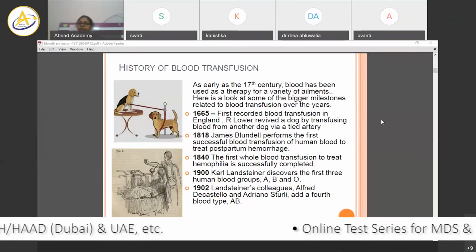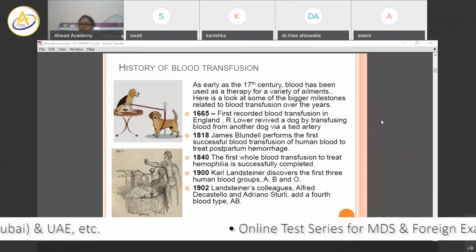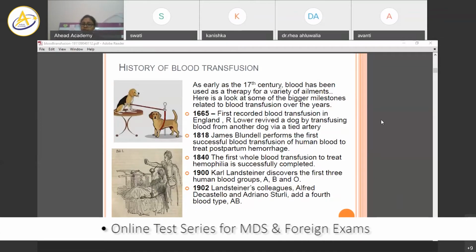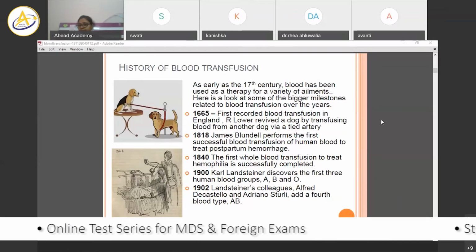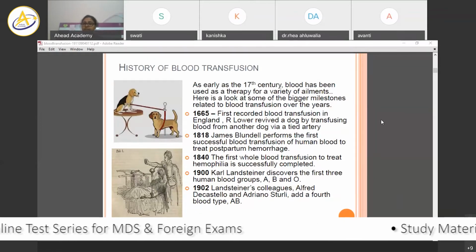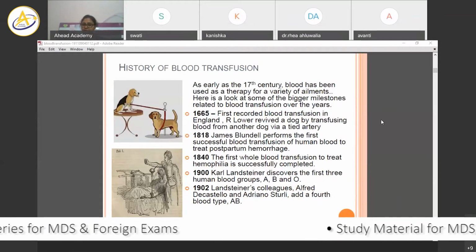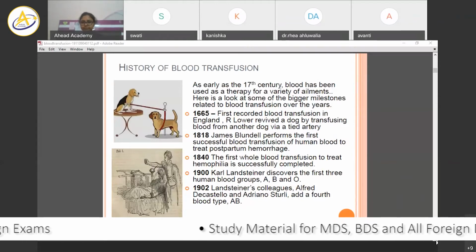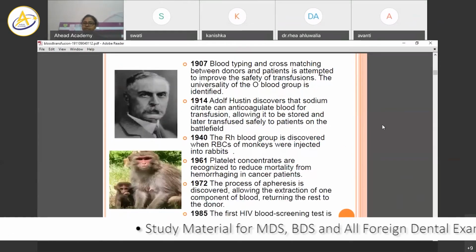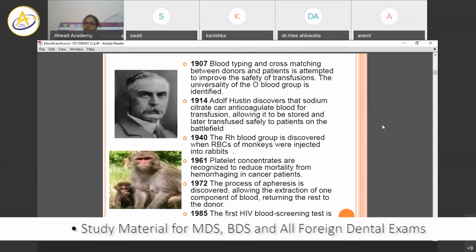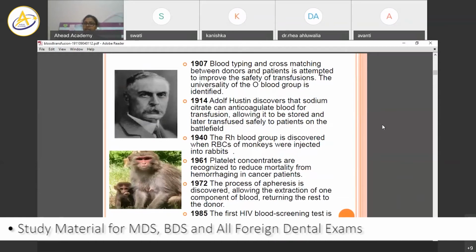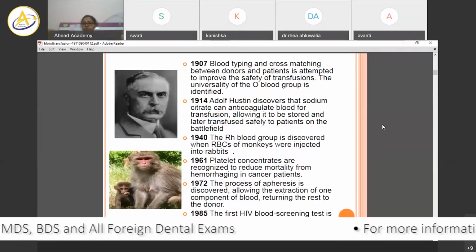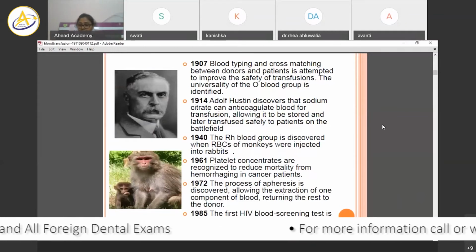In 1900, Karl Landsteiner. We will study what Landsteiner's concept is also. He discovered the three human blood groups A, B, and O. In 1902, Landsteiner's colleagues added a fourth blood type, that is AB. Moving on quickly. 1907, blood typing and cross matching were done between the donors and patients. The universality of the O blood group was identified. So the O blood group is universal, that was found in 1907.